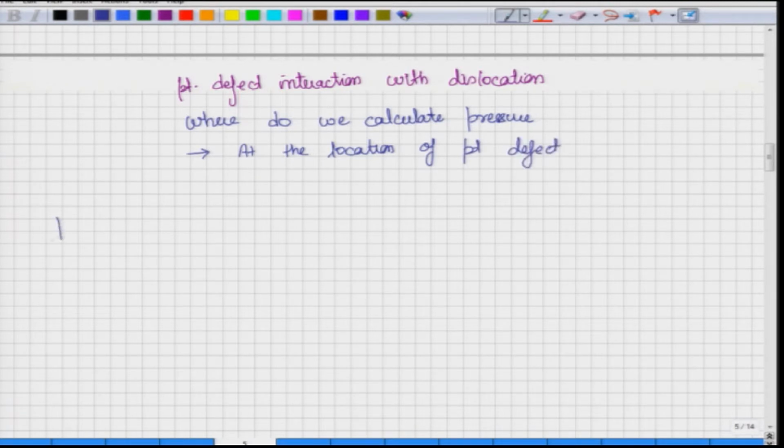So, let us say this is a dislocation line over here and there is a point defect over here. You have to calculate the sigma xx, sigma yy, sigma zz because of this dislocation at this particular point. Whatever the stresses are with respect to this dislocation at this point is what you have to calculate, to be able to find the pressure acting on this point defect, and then you would be in a position to say what the EI will be at this particular point.